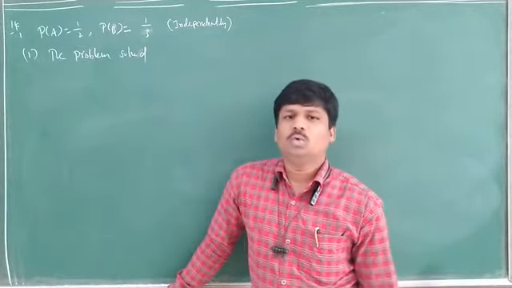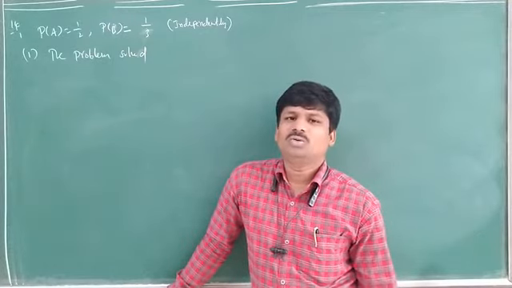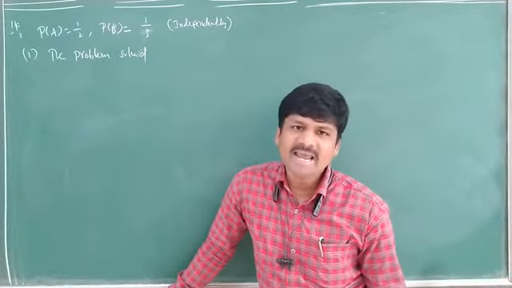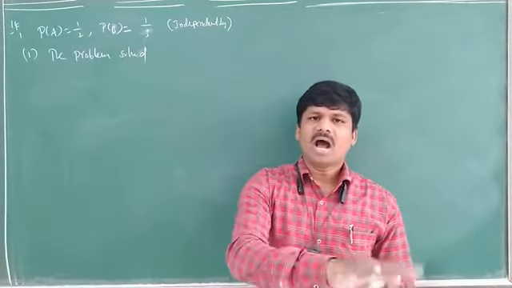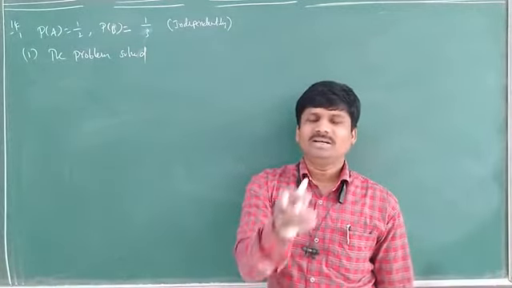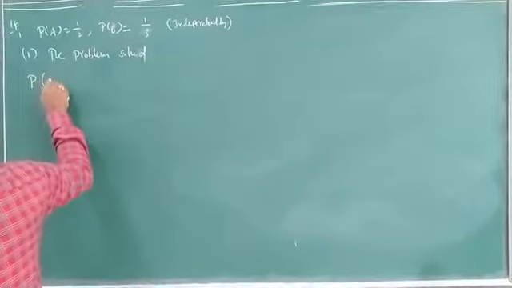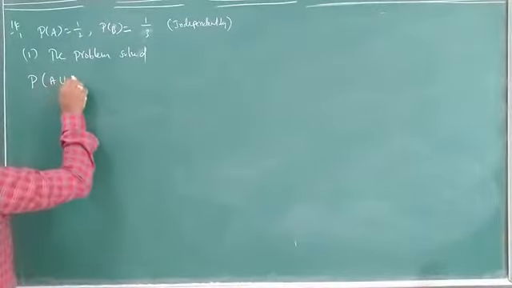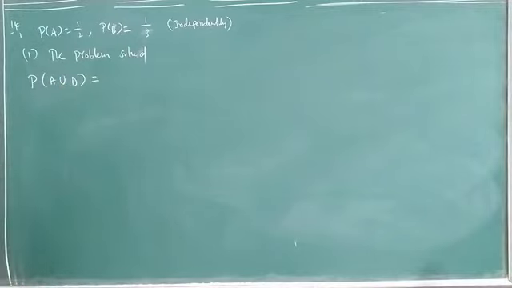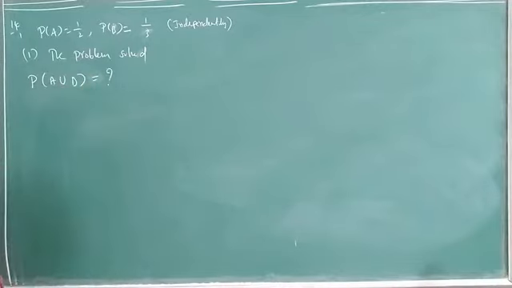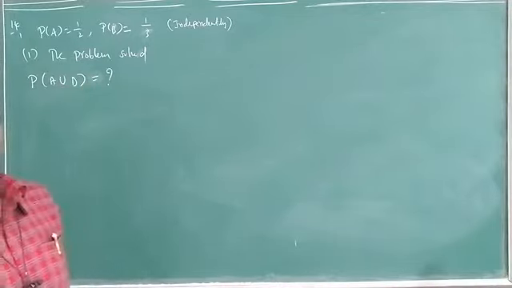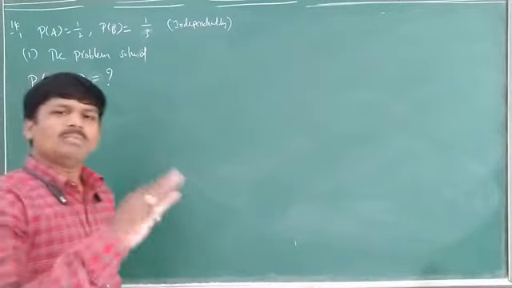The problem is solved. Who solved? We don't know who solved, but the problem is solved. Either A or B, anyone will solve it, maybe A or B or both also. That means A union B. What is asked here? Probability of either A or B. So the probability of A union B is asked. Understand? It means the problem is solved.